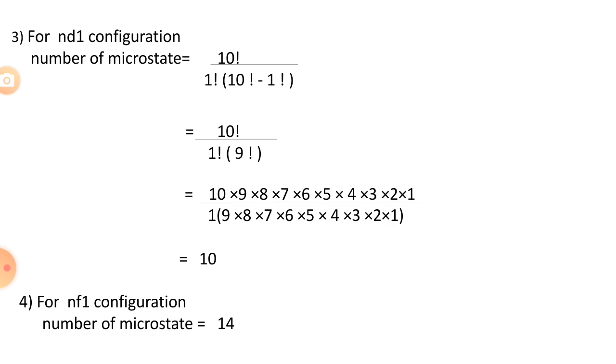Then go for the third problem. The third problem is the nd1 configuration. Like the previous two problems, solve this one also. nd1 is a d system, d orbital.